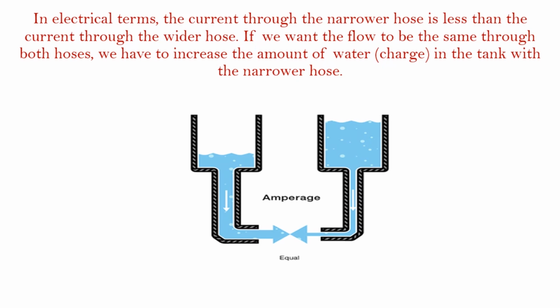If we want the flow to be the same through both hoses, we have to increase the amount of water in the tank with the narrower hose. This increases the pressure at the end of the narrower hose, pushing more water through. This is analogous to an increase in voltage that causes an increase in current. In this analogy, the width of the hose is the resistance.